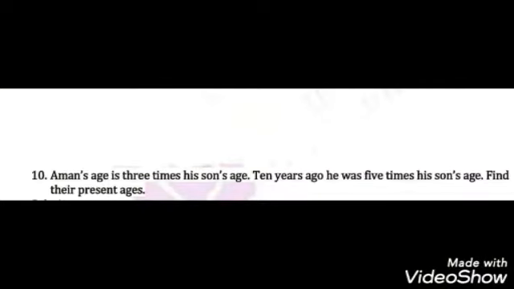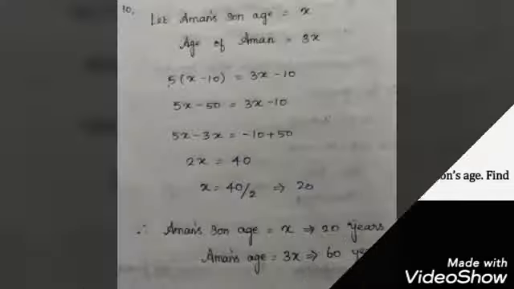Next, Aman's age is 3 times his son's age. 10 years ago, he was 5 times his son's age. Find their present ages. The same thing. Here Aman and Aman's son. Aman's age is 3 times his son's age. 10 years ago. Ago means before. 10 years ago, he was 5 times his son's age. So, find their present ages.